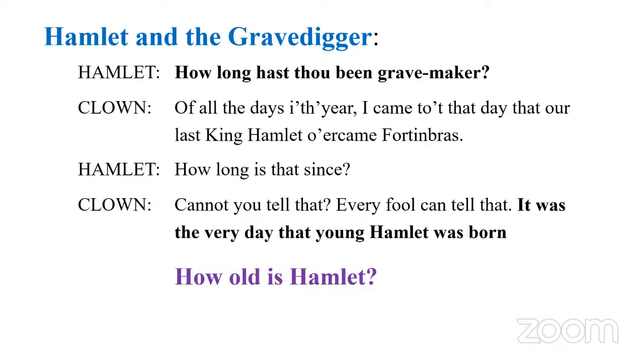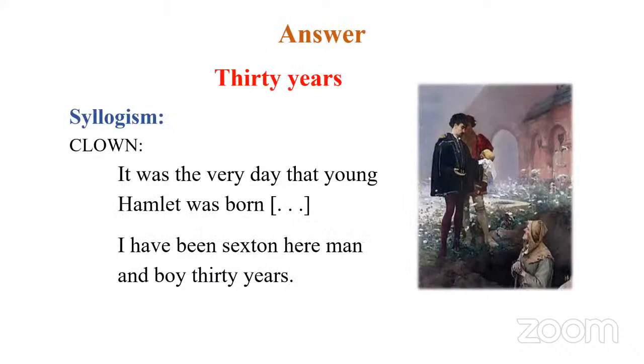And the clown actually answered this. The clown says, "I have been sexton here, man and boy, thirty years." So he has been working as a gravedigger for thirty years. And from this statement, we come to the conclusion that Hamlet is actually thirty years old, not going through a middle-age crisis.